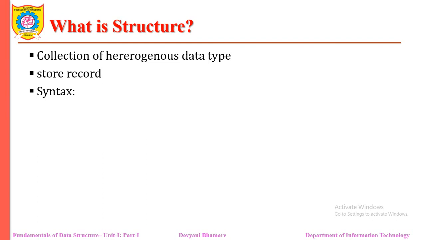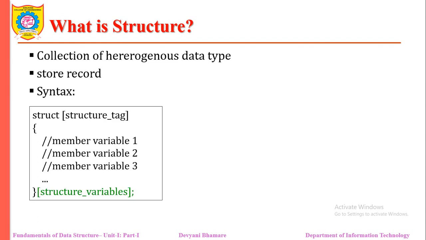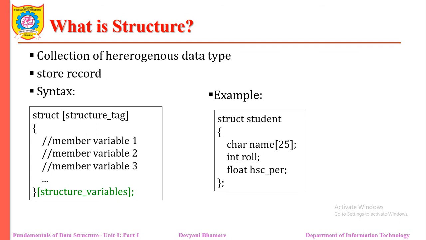Like a general variable, we need to declare the structure also. So how to declare? Its syntax is struct, and later on we have to give the structure name. Then whatever attributes we have to define are declared in opening and closing curly braces, and the structure declaration will be ended by a semicolon. First of all we need to identify what type of information I want to maintain for the student, like roll number, name and percentage.